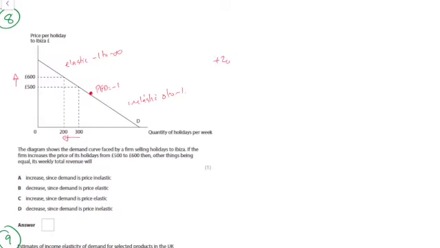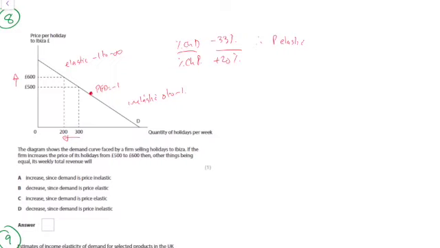It's increased its price by 20%, and demand has fallen by 33%. So price elasticity of demand is about 1.67. Therefore, demand is price elastic because the percentage change in demand is more than the percentage change in price.